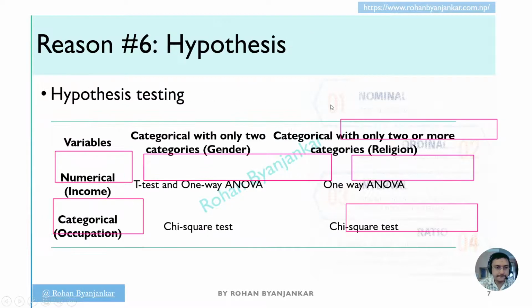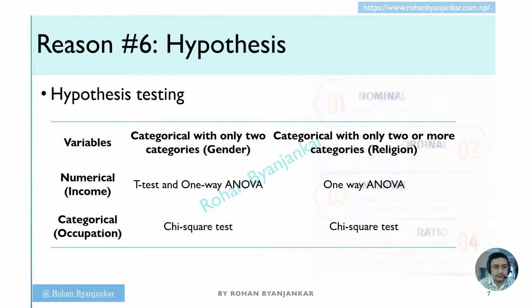Following this, hypothesis. What is hypothesis? Hypothesis is a testable statement which we accept or reject. So to accept or reject the hypothesis, we use t-test, one-way ANOVA, and chi-square test depending upon the nature of variables. If one does not have the idea of these tests, then never ever carry out the data analysis.